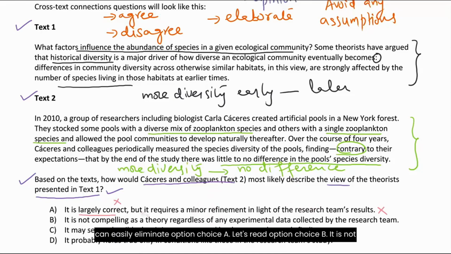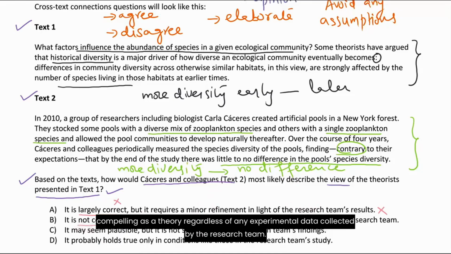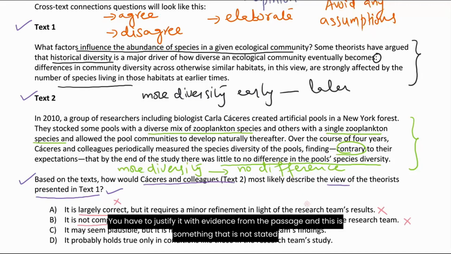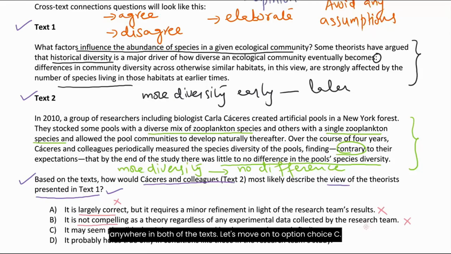Let's read option choice B. It is not compelling as a theory regardless of any experimental data collected by the research team. Again, this is definitely incorrect. Why? Because it goes beyond what we learn about the researchers in text 2. Please, as I said earlier, whenever you choose an option choice, you have to justify it with reasoning. You have to justify it with evidence from the passage. And this is something that is not stated anywhere in both of the texts.